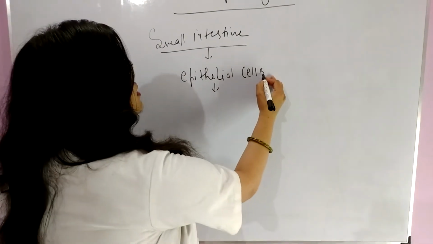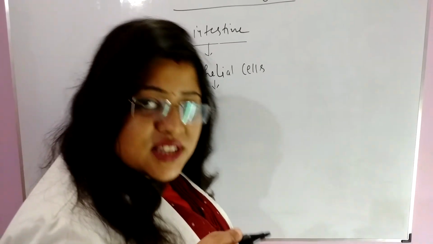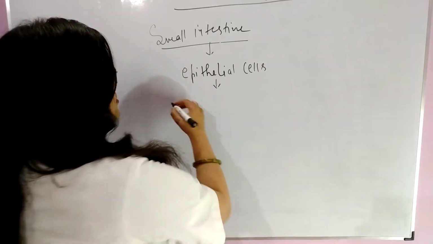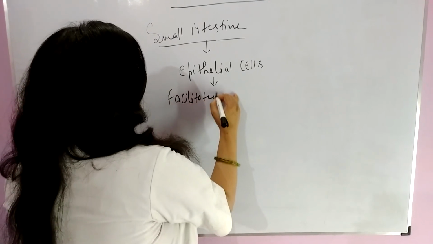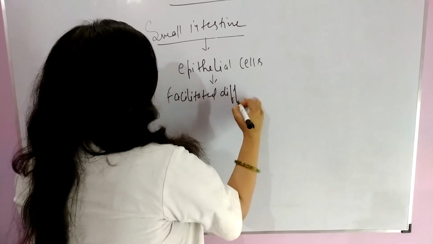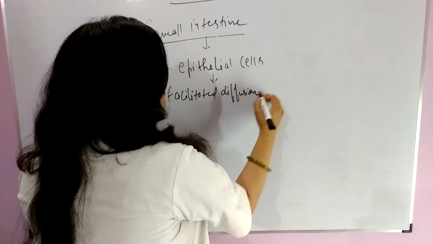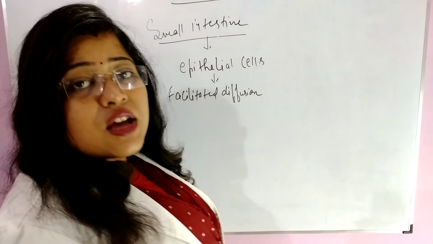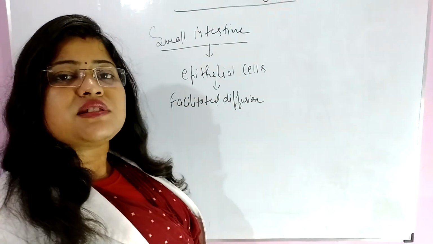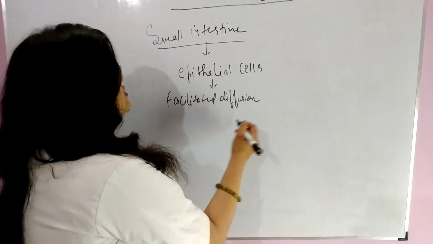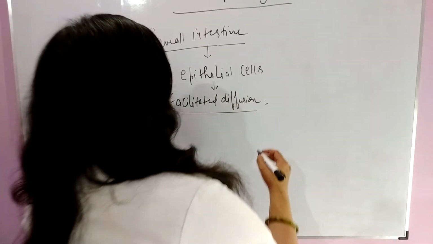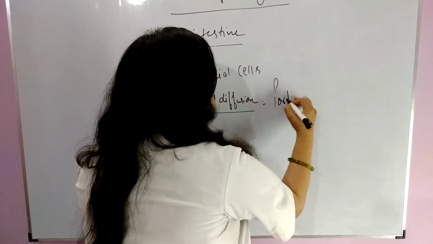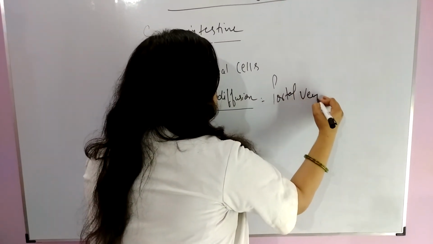And here through facilitated diffusion, and you know well the diffusion is based on concentration gradient. So through facilitated diffusion it is now transported into portal vein,